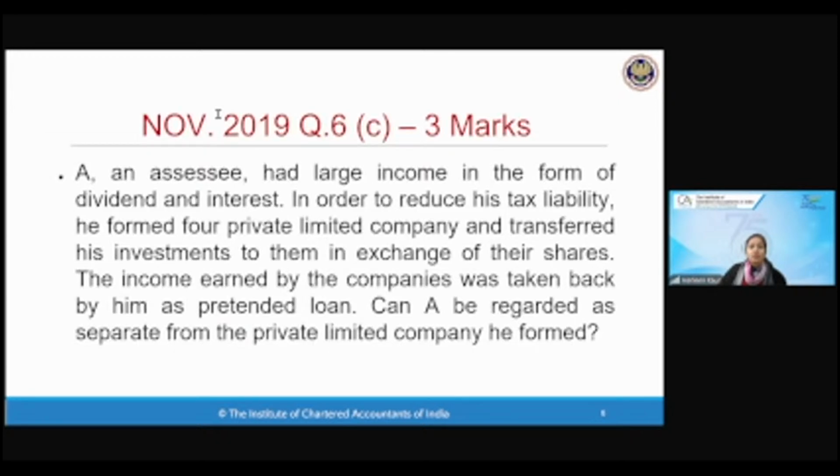All right. Let's move to the second question. An assessee has large income by way of dividend and interest, and in order to reduce his tax liability, he has formed 4 private limited companies and transferred his investment in exchange of that. The income earned was taken by him as pretended loan. Can we say that A is a separate legal entity from the private company that he has formed?